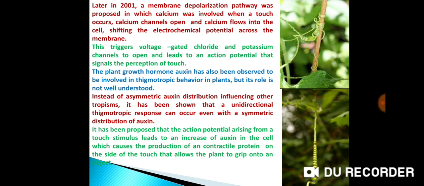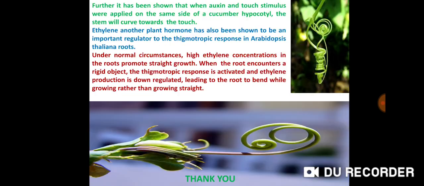It has been proposed that the action potential arising from a touch stimulus leads to an increase of auxin in the cell, which causes the production of a contractile protein on the side of the touch that allows the plant to grip into a movement. Further, it has been shown that when the auxin and touch stimulus were applied on the same side of a cucumber hypocotyl, the stem will curve towards the touch.